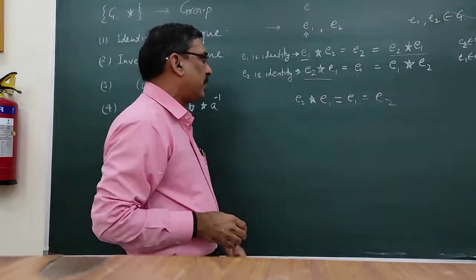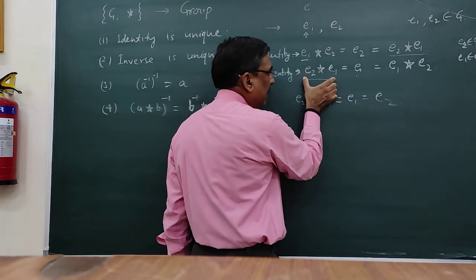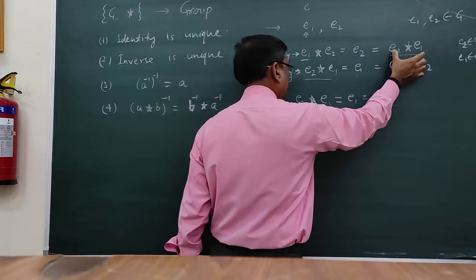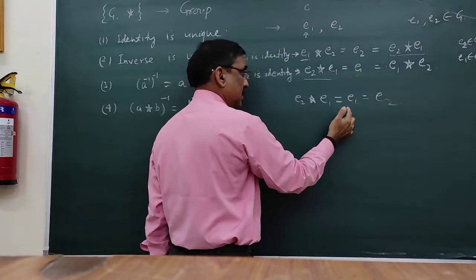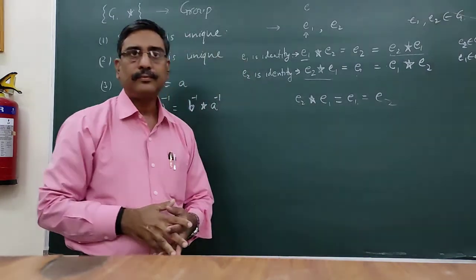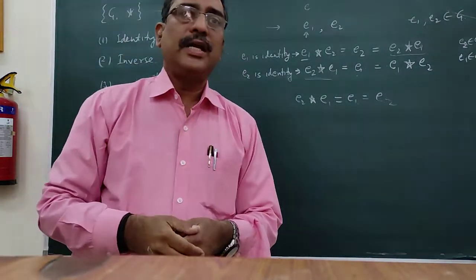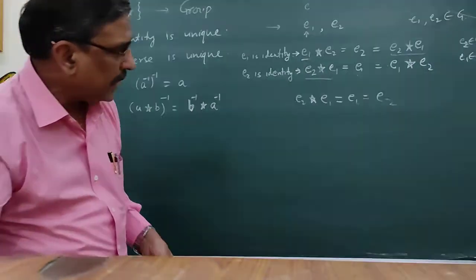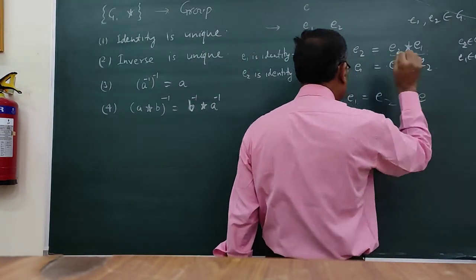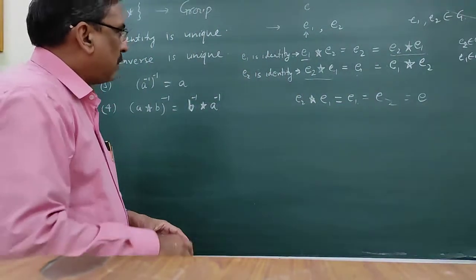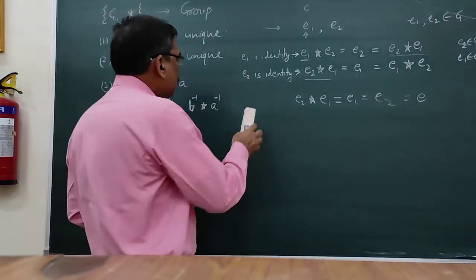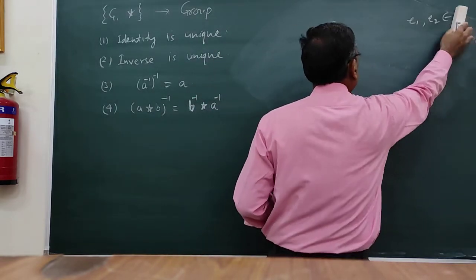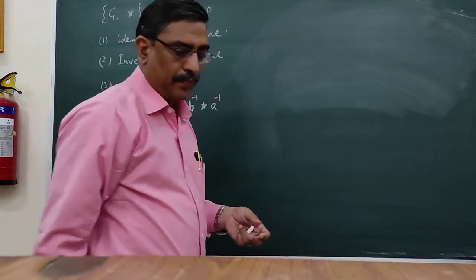So from these two we can see that e2 * e1 is equal to e1, and here e2 * e1 is equal to e2. From these two we can say that e1 is equal to e2. It means the identity is not different, but it is unique, and it is denoted by e, say. Now onwards, as soon as we say e is identity, it is unique in every group. No other identity exists in any group.